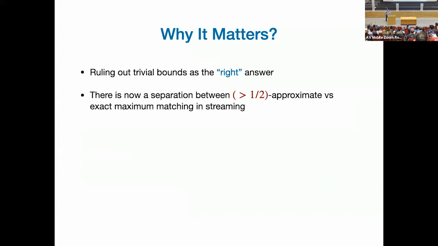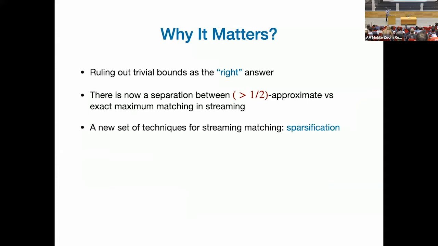But why does it matter? There are two ways. First, it rules out trivial bounds for the problem. There are non-trivial things you can do. The right answer is not n squared or half approximation. There are things in the middle. Now there is actually a separation: you can do better than half approximation compared to what you can do for exact matching. So complexity-wise, let's say there is a separation between the two. Second, it's based on an entirely different set of techniques compared to what has been done for those other relaxations. It's some sort of sparsification technique that has been very useful in streaming, and they are now applied to this problem.